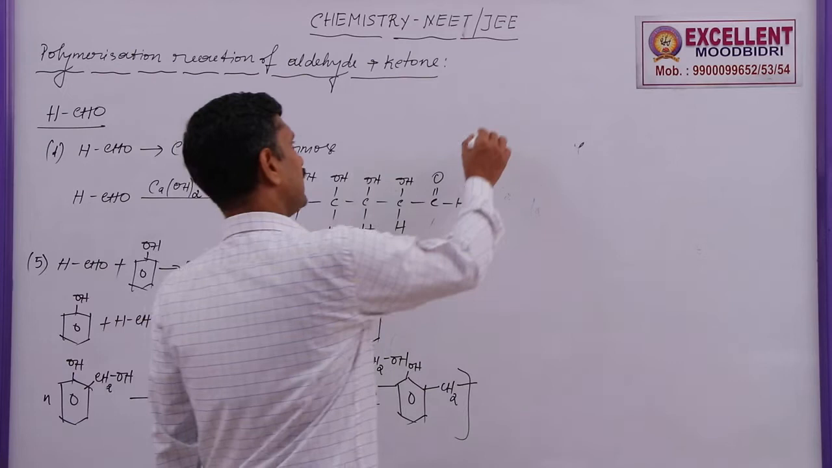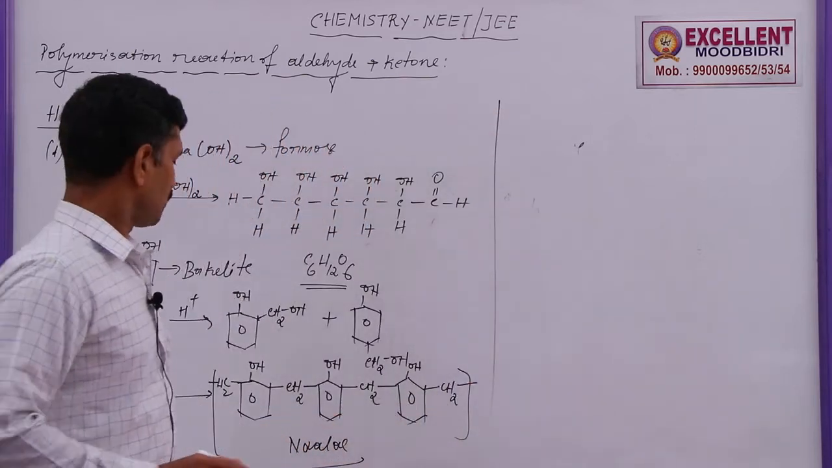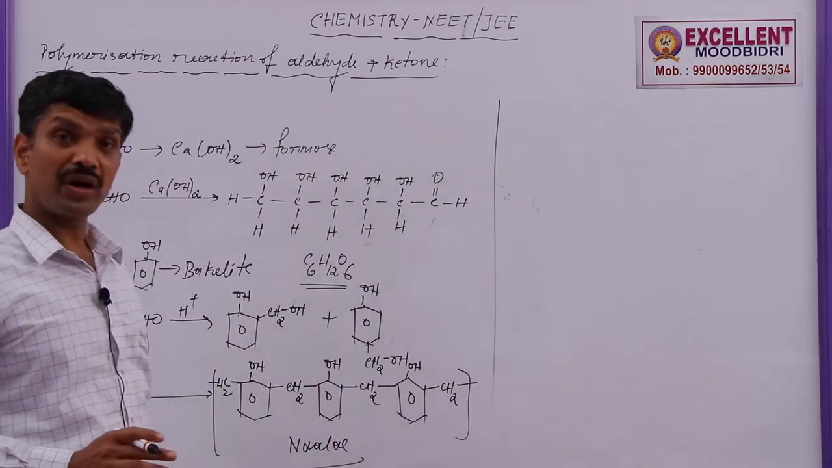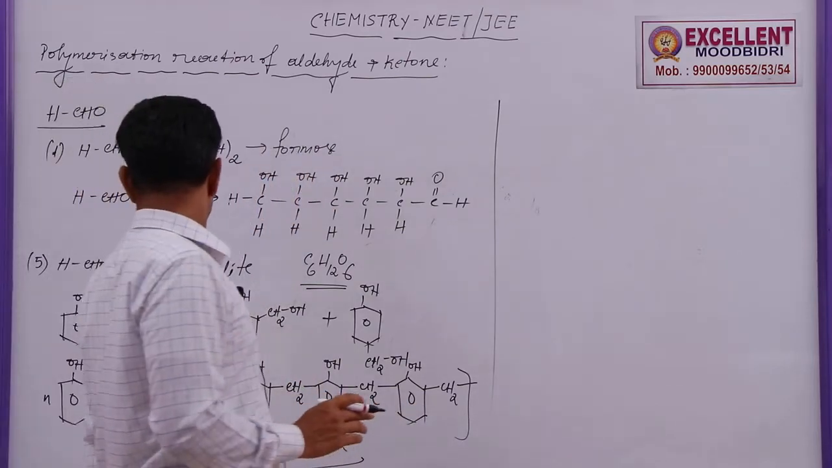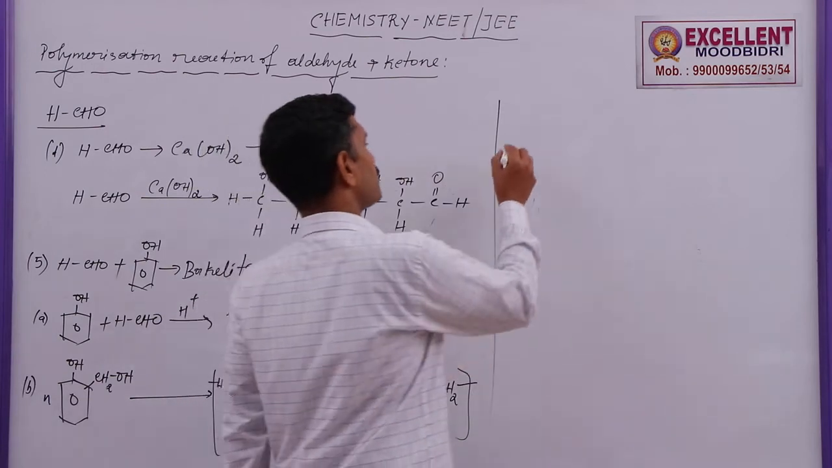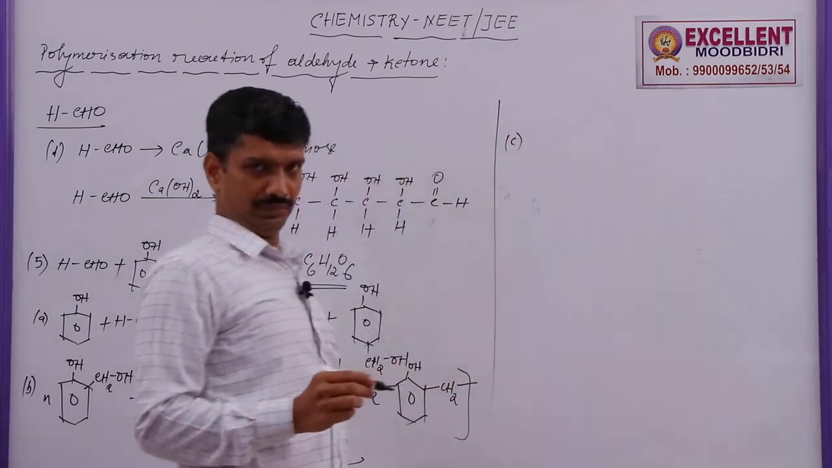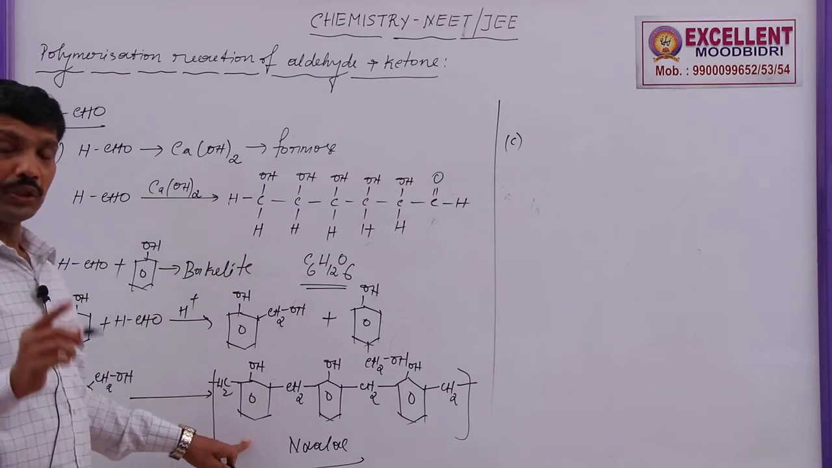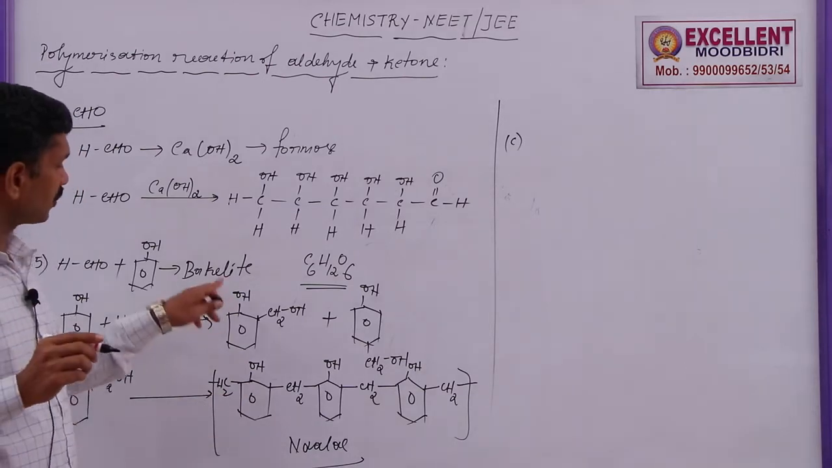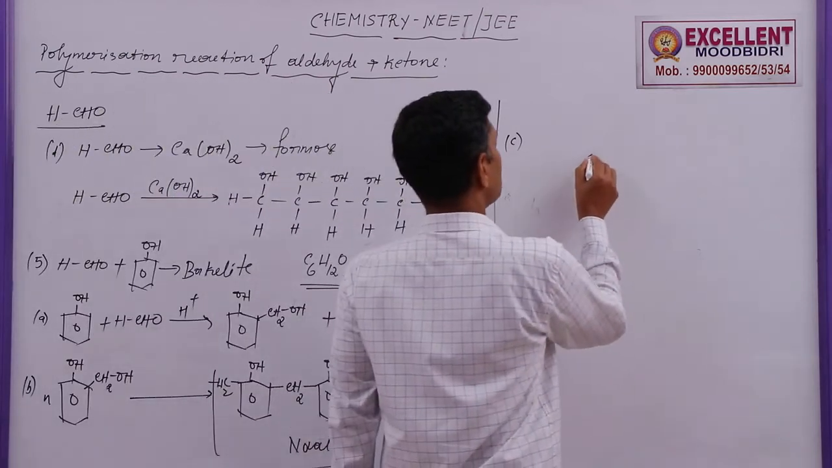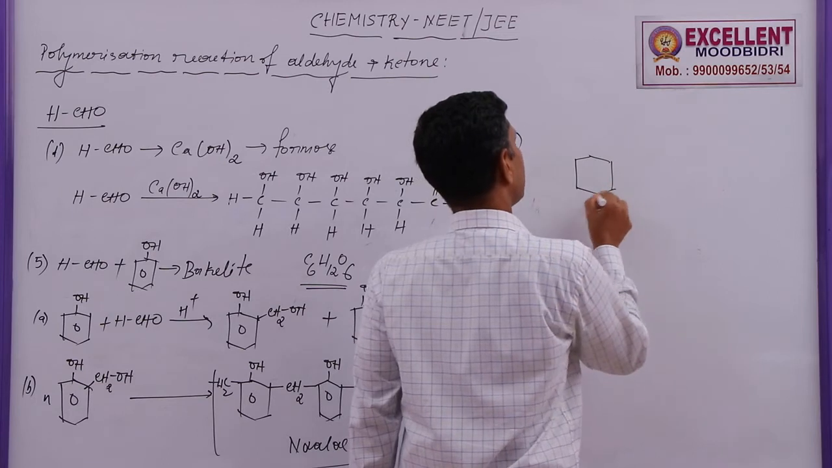Now this Novolac is further treated with formaldehyde. This was the first step A, and the second step B. Next, I go for the third step C. This Novolac is further treated with formaldehyde, and now a cross-linked polymer is formed. That cross-linked polymer is called Bakelite.